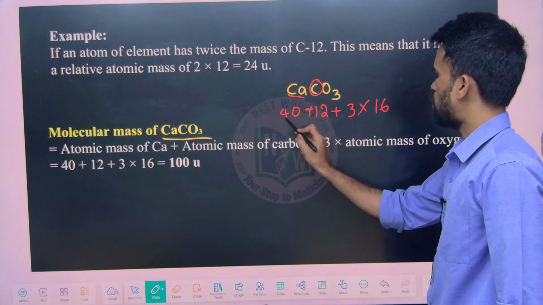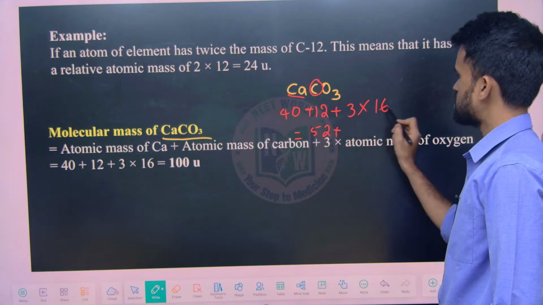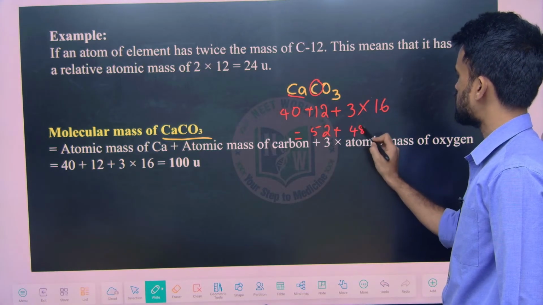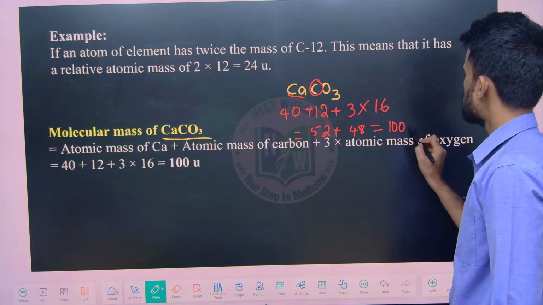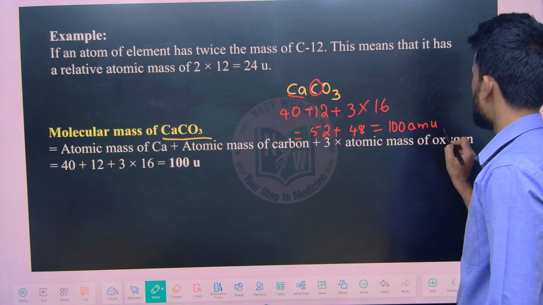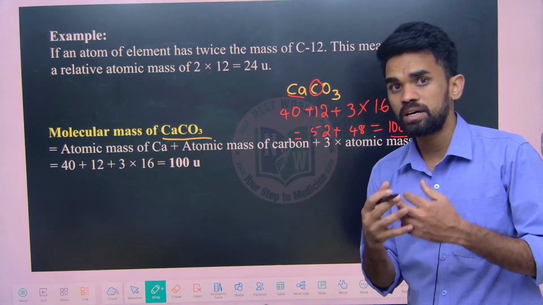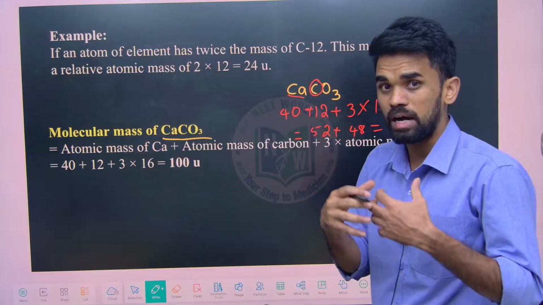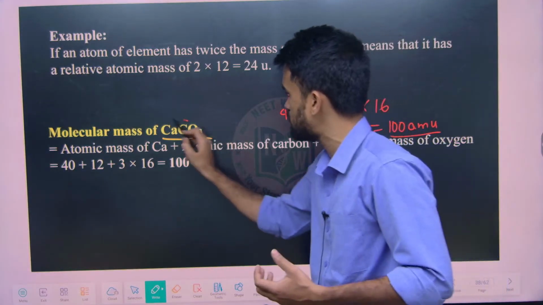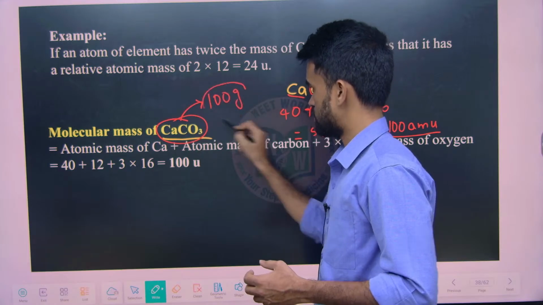So 40 plus 12 is 52, plus 16 threes are 48. So total sum will be how much? 100. So 100 atomic mass units, AMUs you can say, or simply U you can write. If I ask for gram atomic weight or gram molecular weight for this, gram molecular weight is the same value in gram unit.